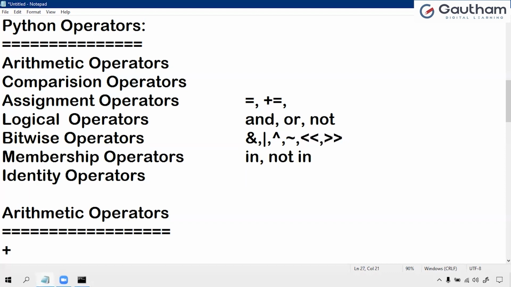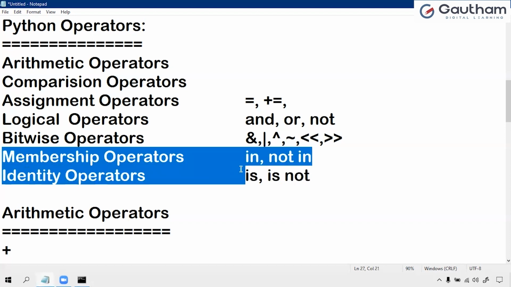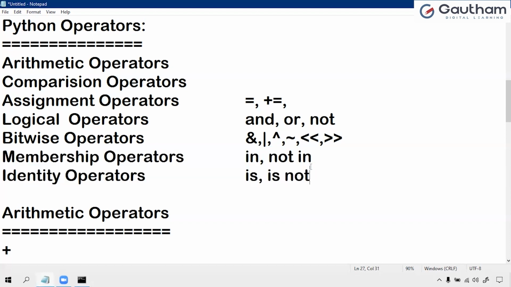Next, coming to the identity operators. Identity operators identify whether it belongs to that data type or that condition. We have is and is not. These are the two operators. While working with data structures, we can understand this with in and not in. If the value is there in the data structure, it returns true. If it is not there, it returns false. If you want to check whether it is so and so or not, at that time we use these operators. So like this, we have to work with the operators.